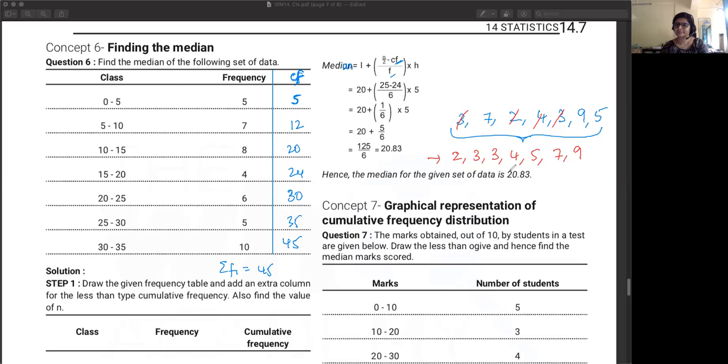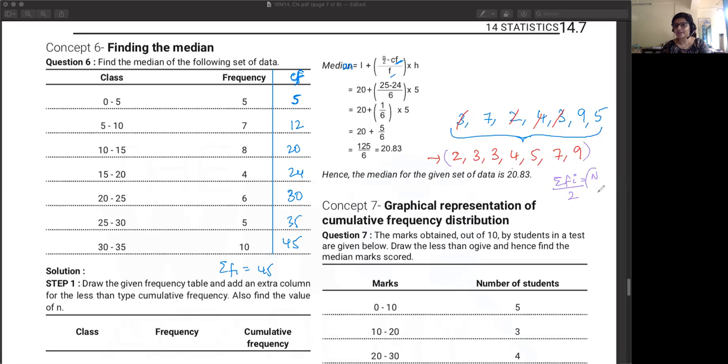4. Okay. तो 4 कैसे find out किया? You divide the total number of values by 2, and then you see which one is coming as the middle. So total number of values is basically sigma f, right? Sigma fi is basically n.